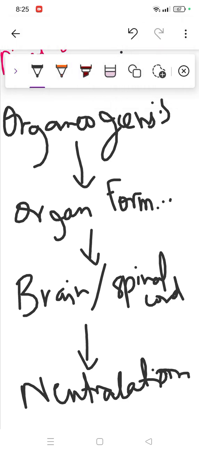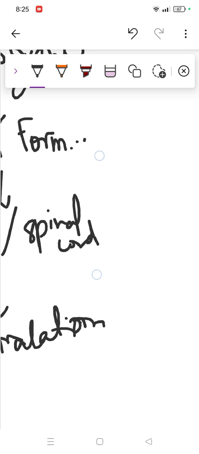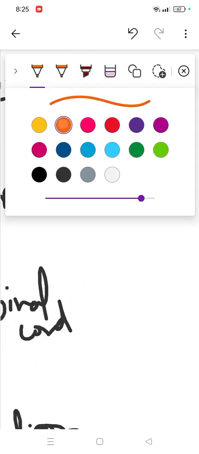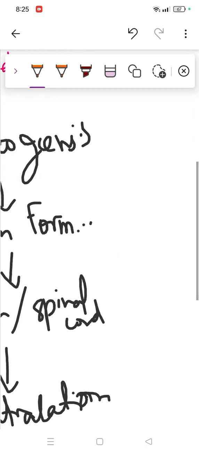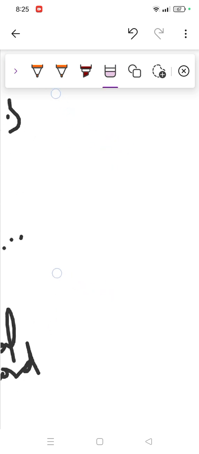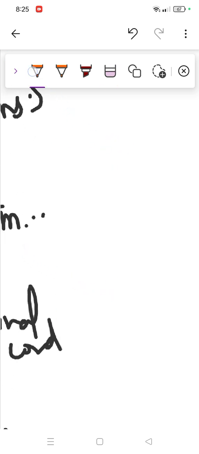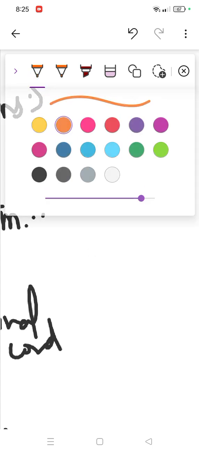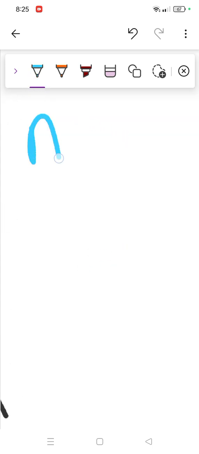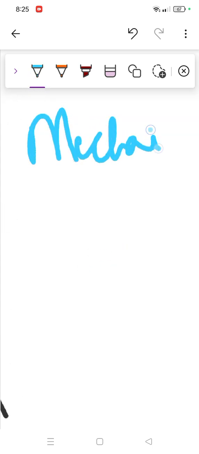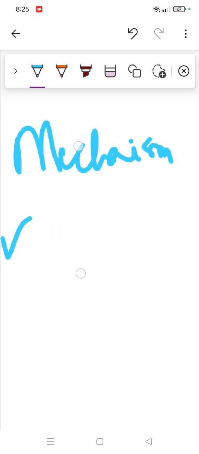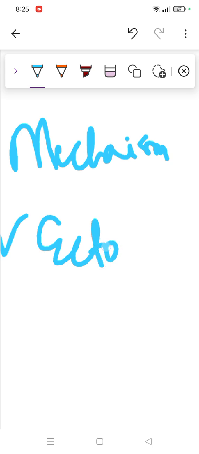Then when we talk about the mechanism, I would love to introduce that as well. So here comes the mechanism. Let's go with this color. So what I'll talk about, let's see. First, you'll see ectoderm as the starting point.